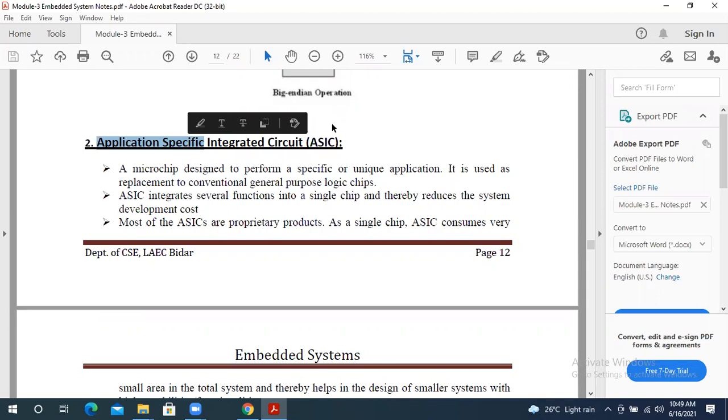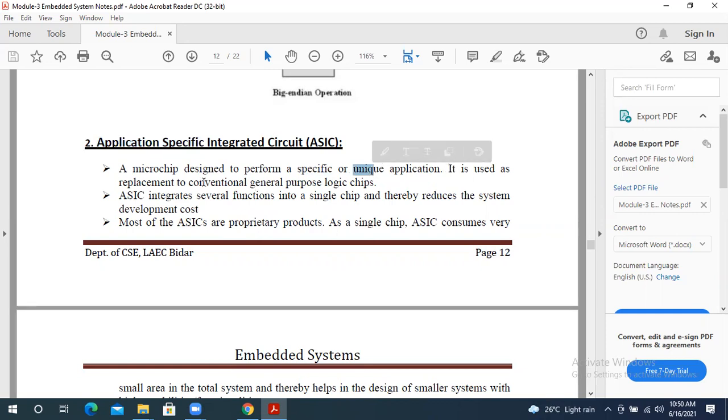This is normally called an ASIC. In this, we use a microchip designed to perform a specific or unique application. As I told you, if you have pre-planned applications, then we use a microchip to design these ASIC circuits, so they perform specific or unique applications here.